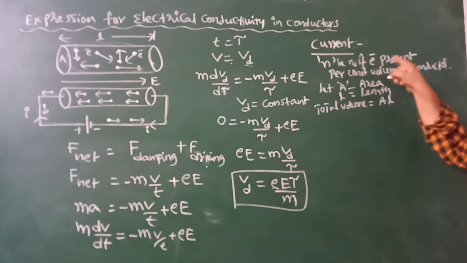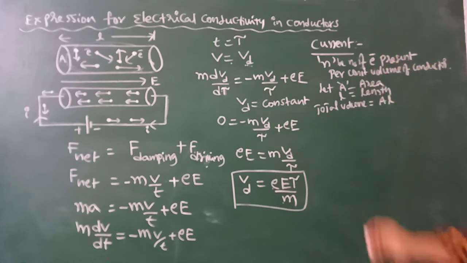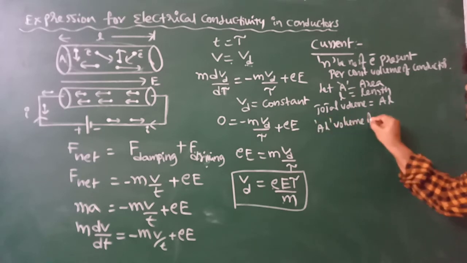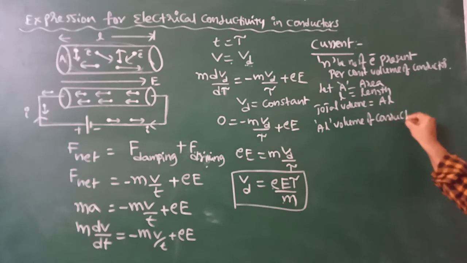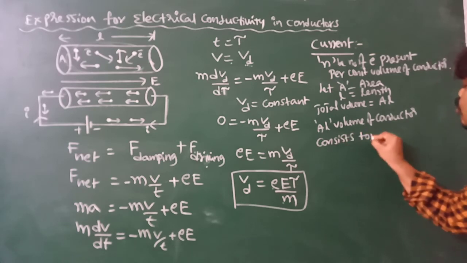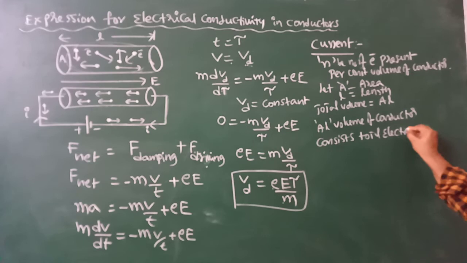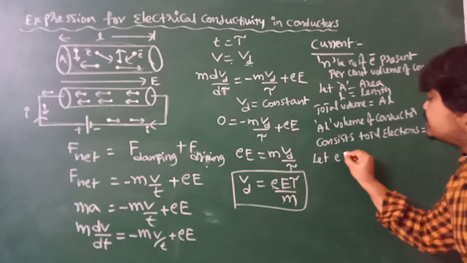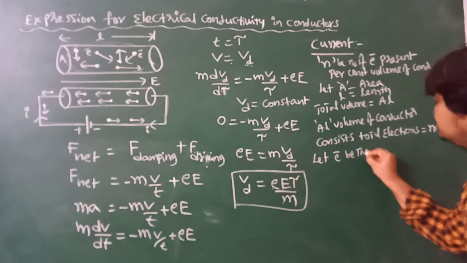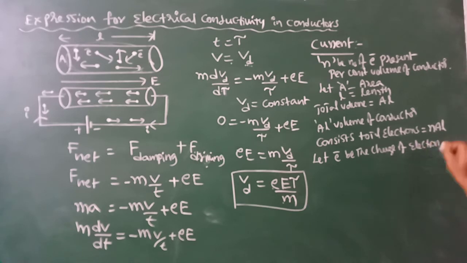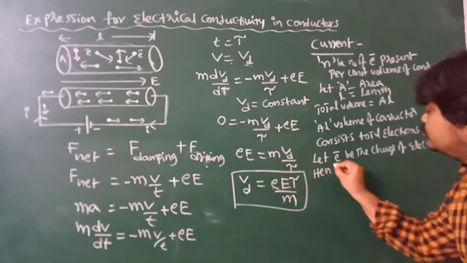So n is the number of electrons per unit volume of conductor, and the AL volume of the conductor consists of a total number of electrons, that is nAL. Let e be the charge of the electron. Hence, total charge.